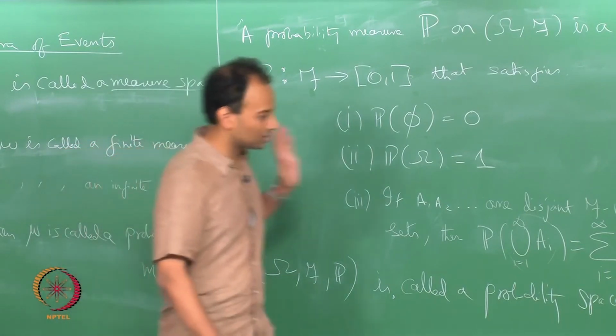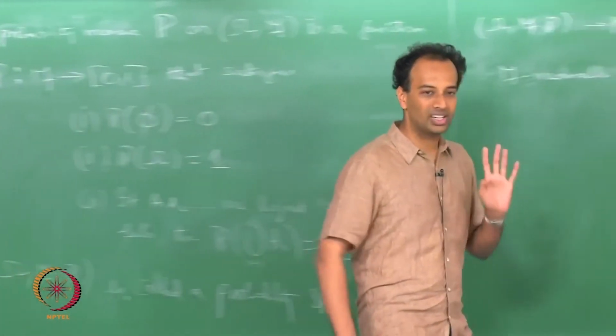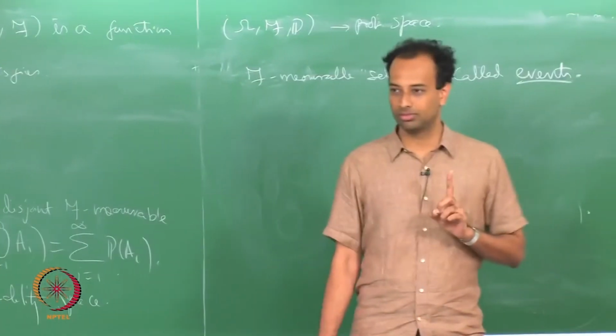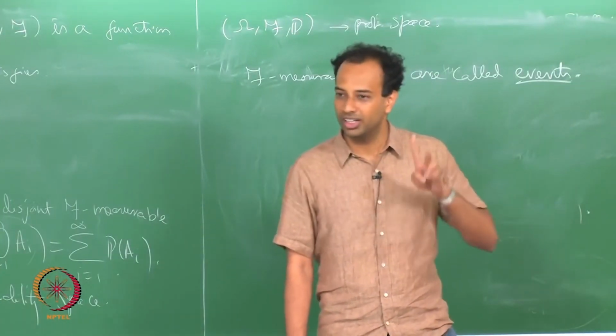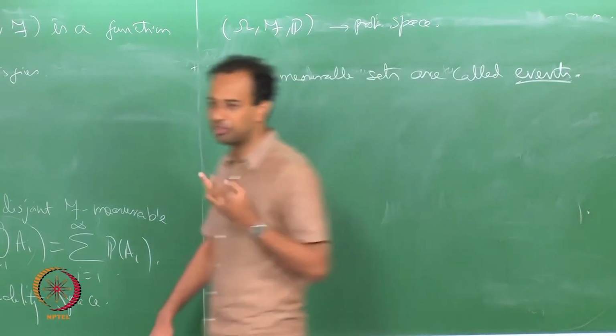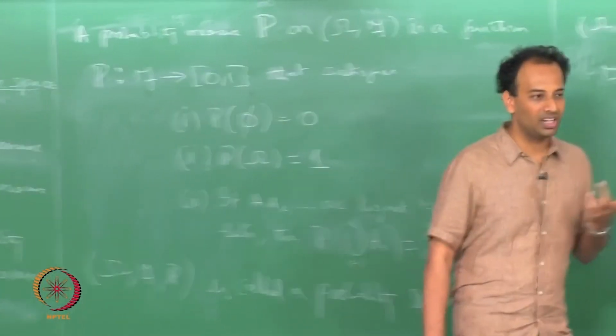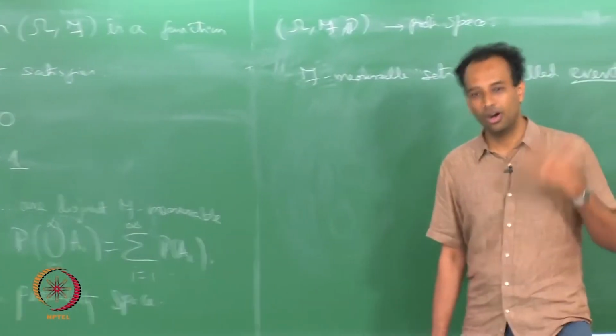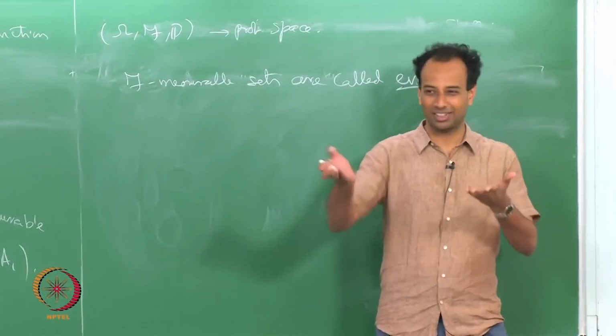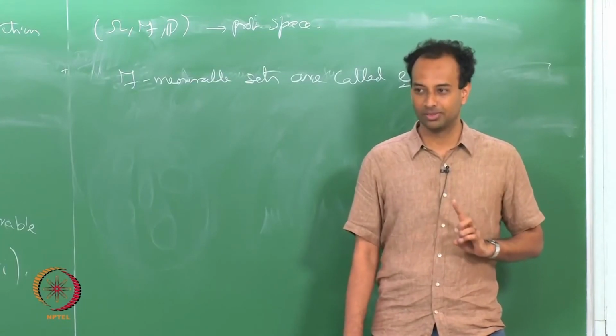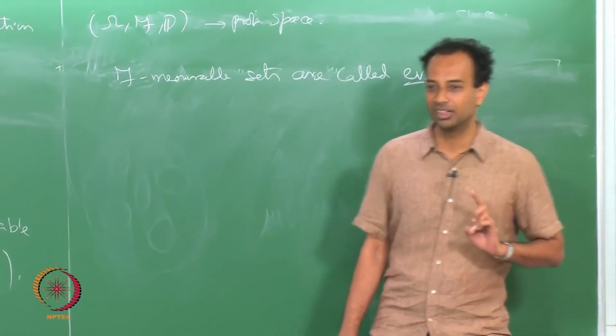Probability theory is actually very easy when omega is countable. If it is either finite or countably infinite, probability theory is very easy because you can take F as 2 power omega and assign probabilities to all subsets of the sample space, which is what you are actually used to, right. But if omega is uncountable you get into trouble. That is something you may not have studied in elementary courses.